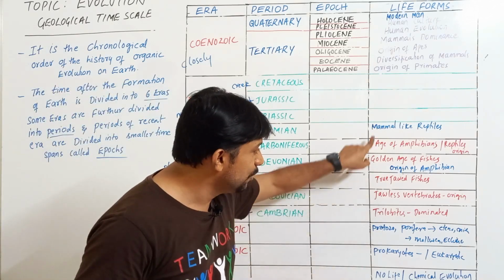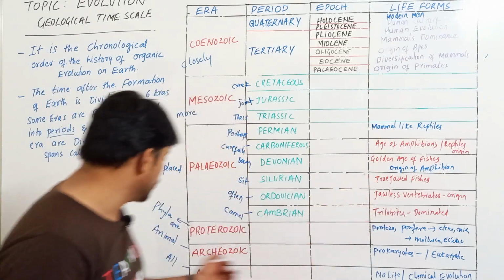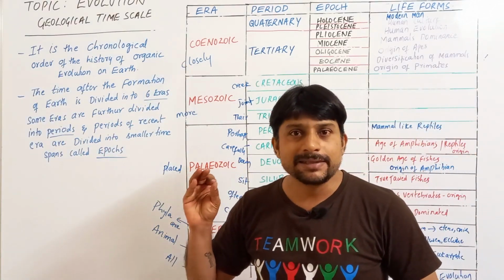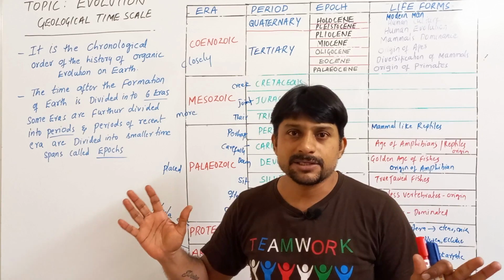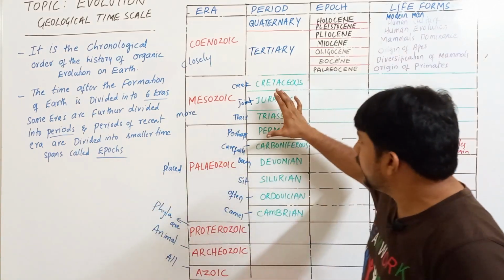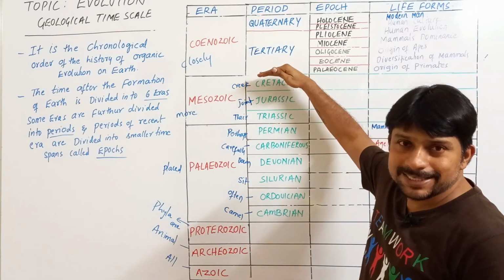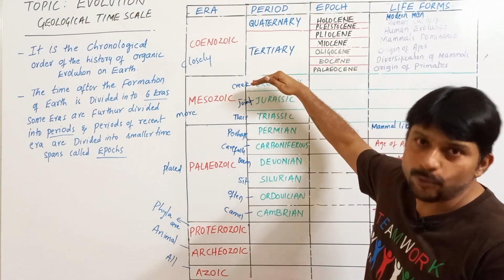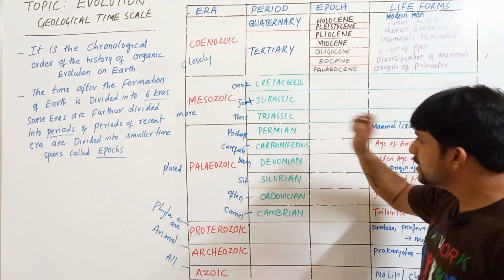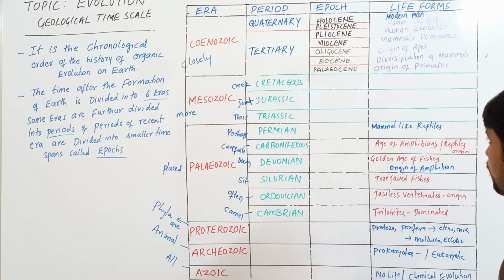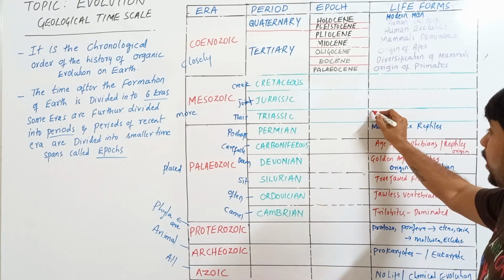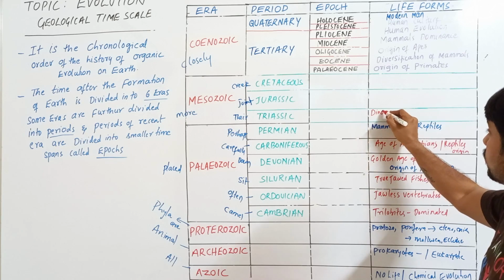So I have arranged all these periods very closely. That is a mnemonic for your eras. Mesozoic era is the age of reptiles. Reptiles have dominated the entire Mesozoic era. The Mesozoic era ended just 65 million years ago, right? So up to 65 million years ago is your Mesozoic era. What is it? Triassic period. Remember this, the major evolution of the Triassic period is the origin of dinosaurs.